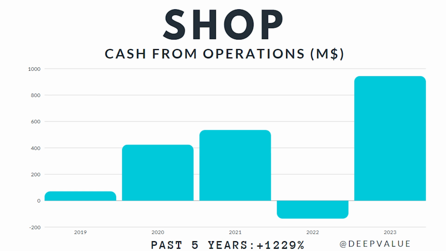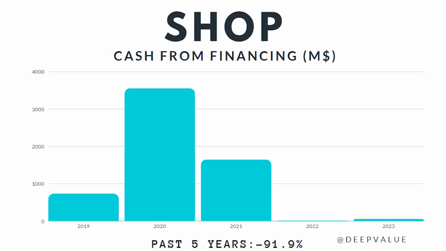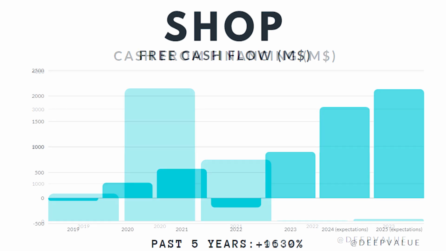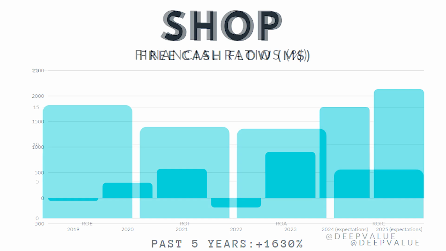a change over the past 5 years of 1,229%. Meanwhile, cash from investing is minus 1.24 billion, showing a change of 118%. Furthermore, cash from financing activities is 16 million, showing a change of minus 90%. Lastly, free cash flow has grown by 1,630% during the same time, from minus 55 million to $905 million, and is projected to grow to 1.8 billion in fiscal year 2024.